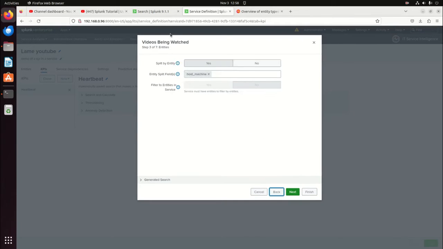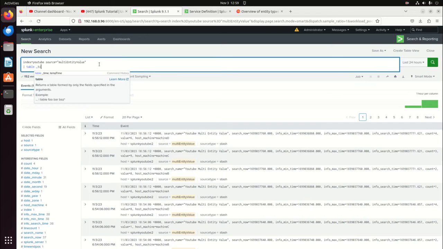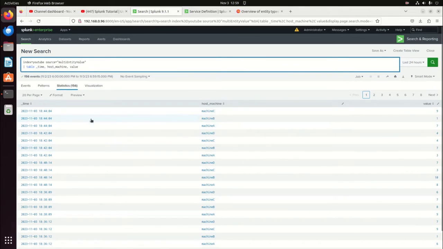Oops, I went back. Just so you see what it's doing, there are 4 machines writing in. We're not going to keep it as the whole. If we didn't split up by entity, all of these values, so I'll write them out here. Table: time, host machine, value. Each one of these would all be aggregated together and we'd just be looking at the value of them all together.